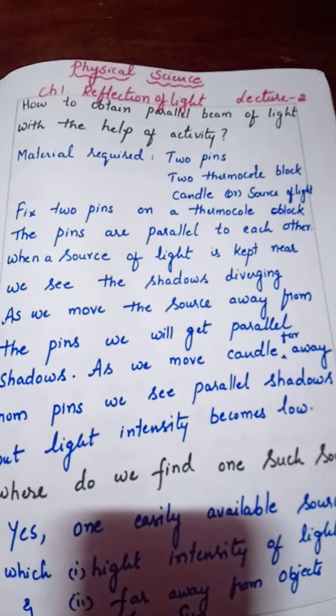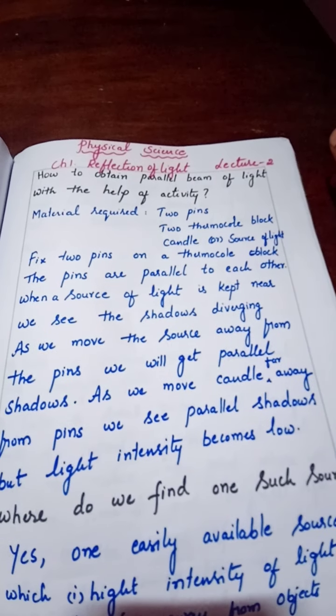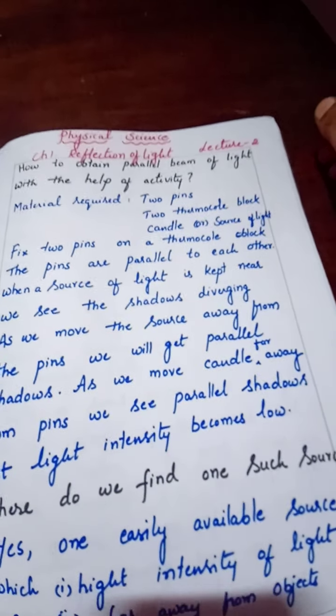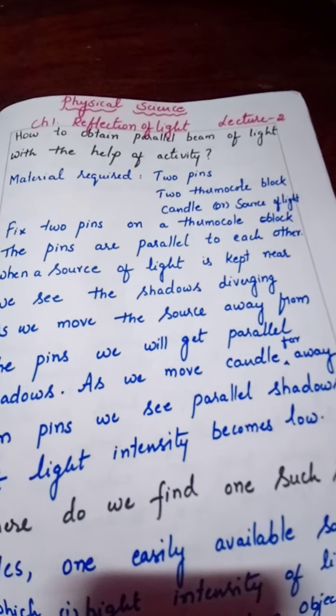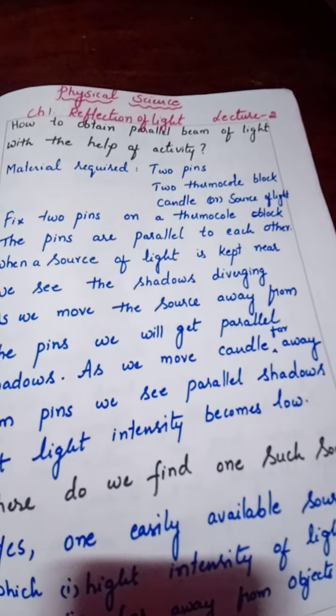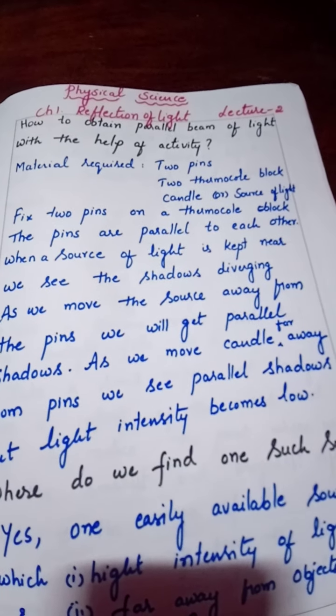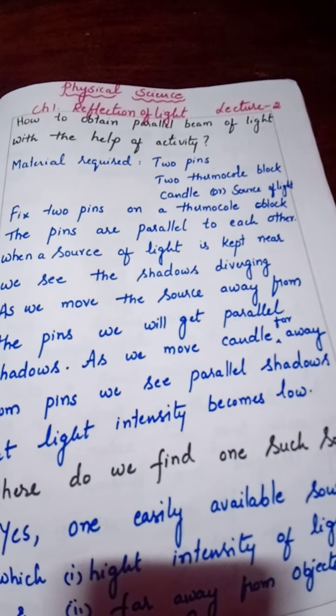How to obtain parallel beam of light with the help of an activity. Materials required for this are 2 pins, 2 thermocol blocks, a candle, and a source of light. Fix 2 pins on a thermocol block. The pins are parallel to each other.